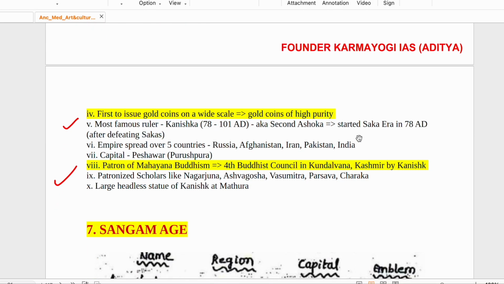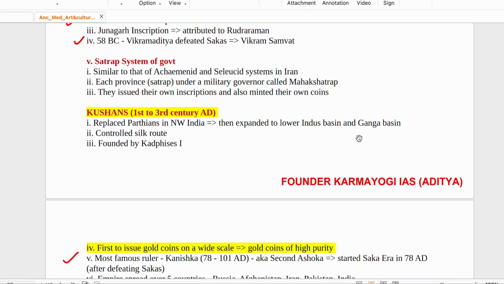First to issue gold coins on a wide scale. ऐसा नहीं कि इन्होंने ही गोल्ड कॉइन इशू किया, तो वाइडर स्केल में जो है वो पहली बार किसने किया था? Kushanas ने. And gold coins were of high purity. ठीक है. Very famous ruler, the most famous one is Kanishka, also known as second Ashoka. Saka era started in 78 AD in the time period of Kanishka. ठीक है.